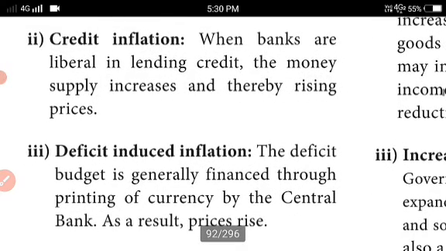Credit inflation. When the banks are liberal in lending credit, the money supply increases and thereby raises prices. Suppose suddenly the bank increases the credit level, giving loans to depositors. The money supply increases and thereby prices rise. As money supply rises, prices also will be increased.